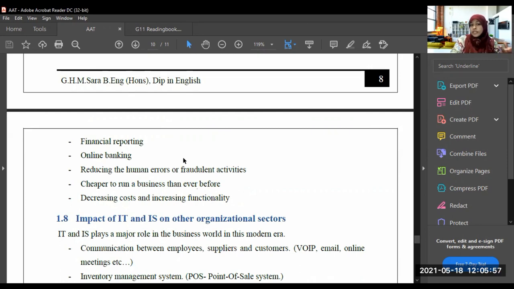Cheaper to run a business than ever before. Using IT and IS, we can run our business in a cheaper way than before. Decreasing costs and increasing functionalities. It decreases the cost and it increases the functionality. So this is the impact of IT and IS in the finance sector.